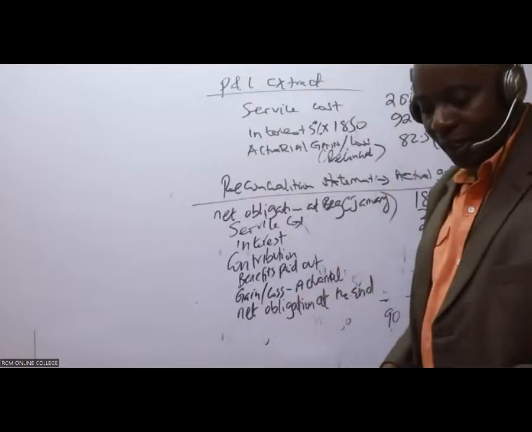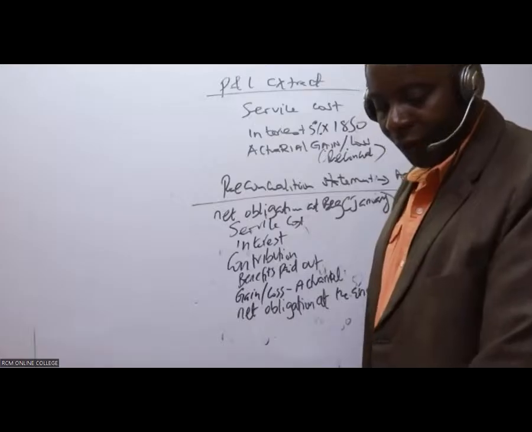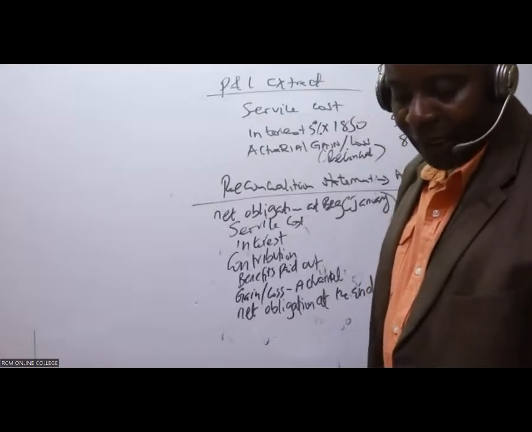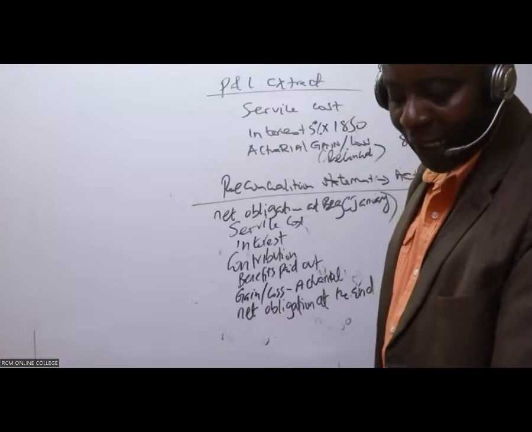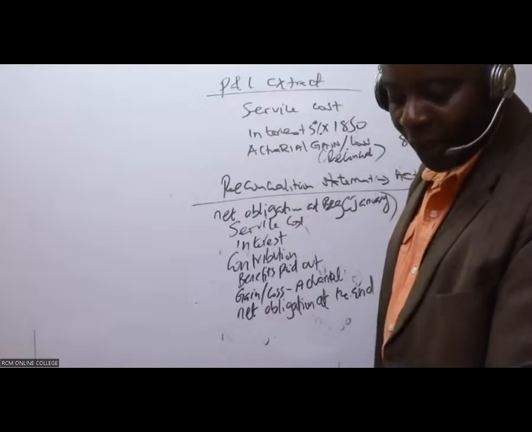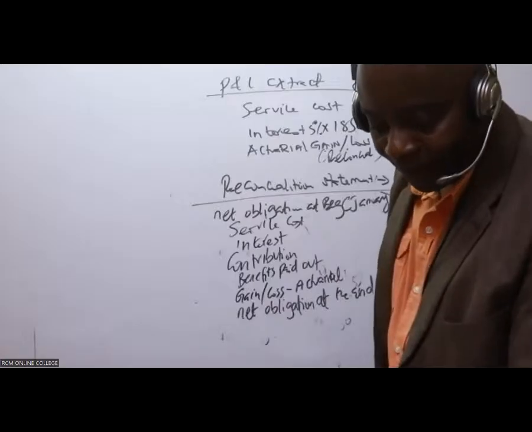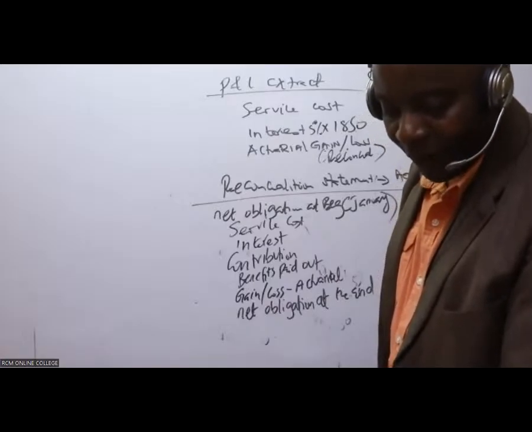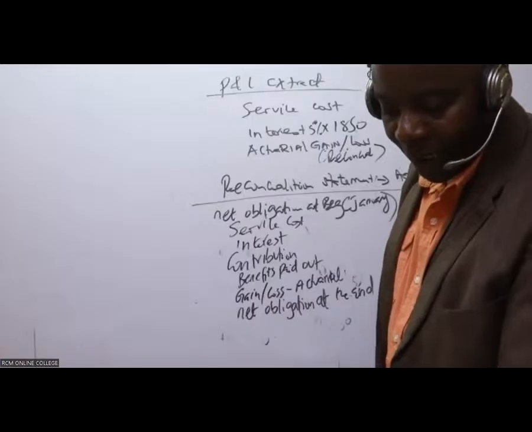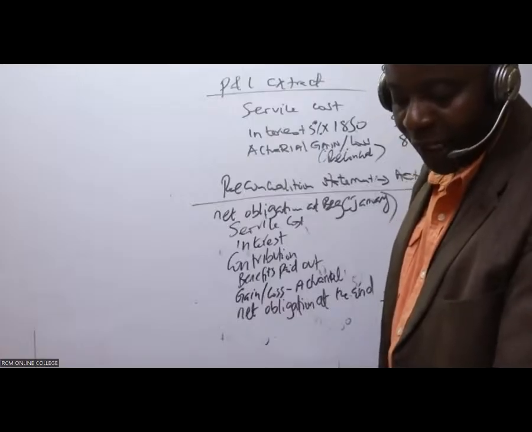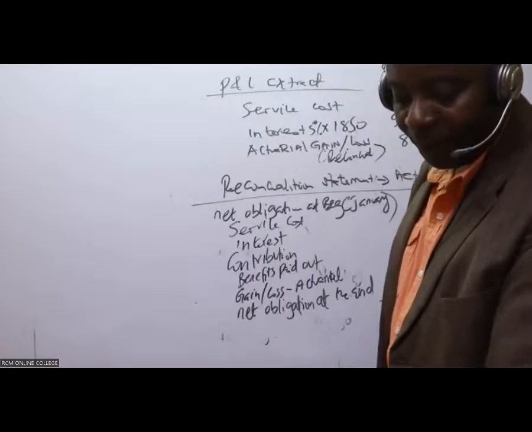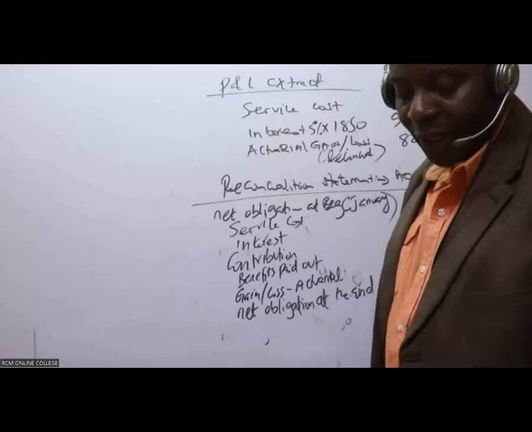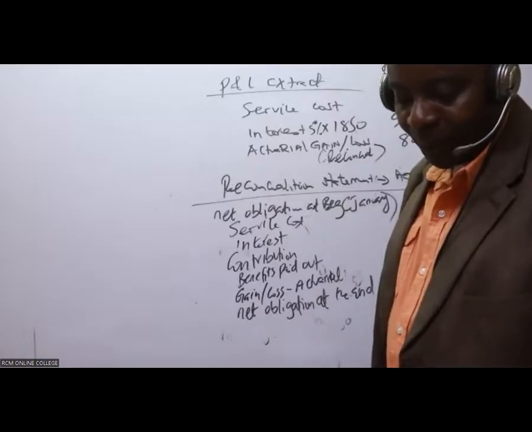I can maybe take a screenshot of this for you, but they're basically explaining the same thing. The contributions into the plan are cash flows into the pension plan. They increase the assets, and therefore reduce the net obligation. But of course, they can't be taken to the profit and loss.